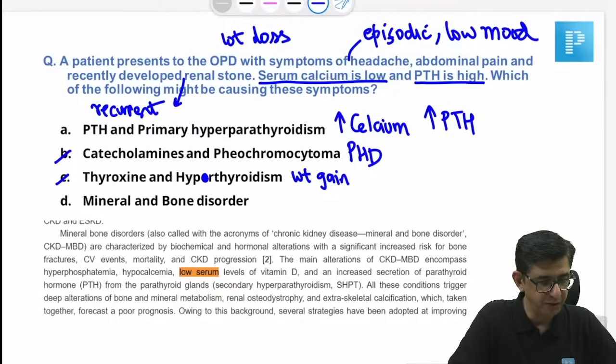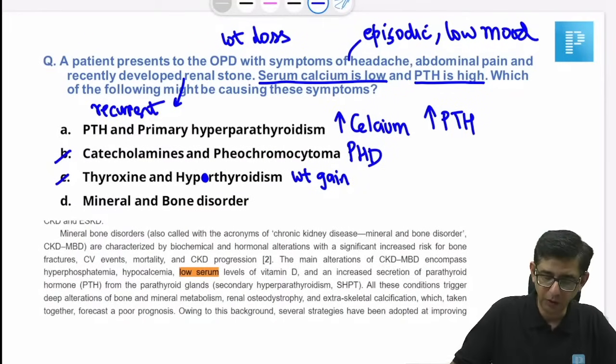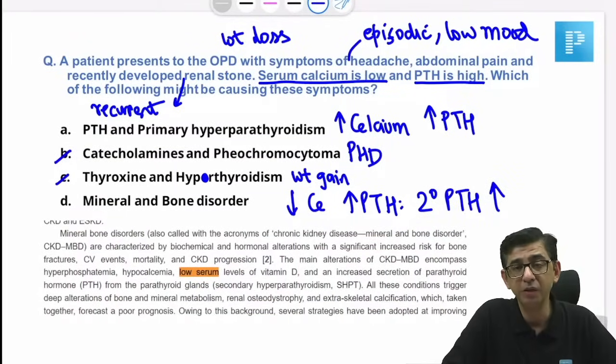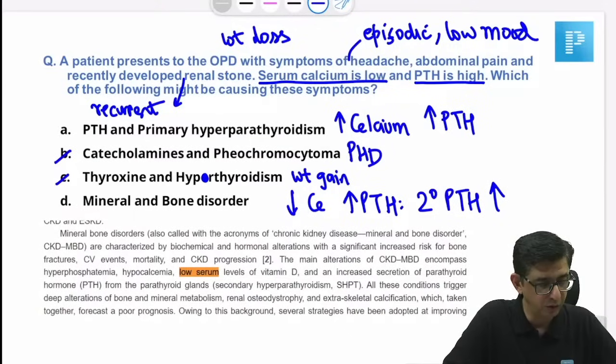If there are manifestations like a low mood, that is okay, because patients of CKD will also have the same issue. The basic bottom line is that there is low calcium and increased PTH in this patient. Whenever I was talking with my group students as well, they were telling me this was low calcium, increased PTH. So it goes in favor of